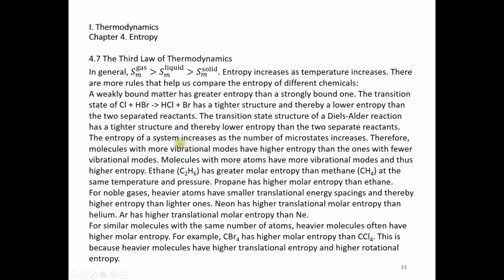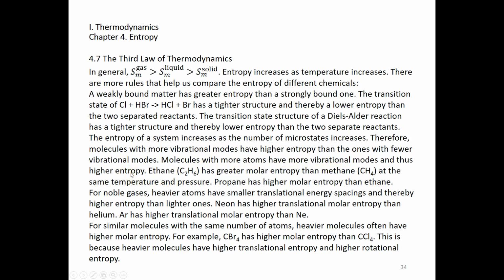The entropy of a system increases as the number of microstates increases, and therefore molecules with more vibration modes have a higher entropy than the ones with fewer vibration modes, because we have more vibrational entropy. Molecules with more atoms have more vibration modes and therefore higher entropy.